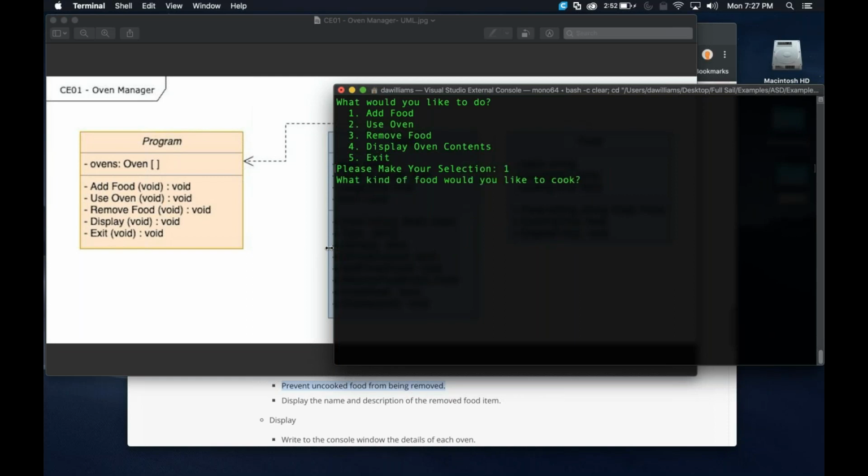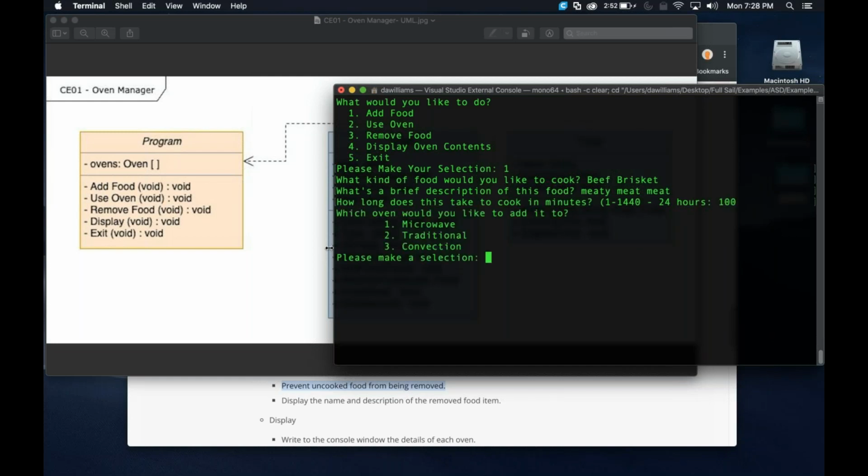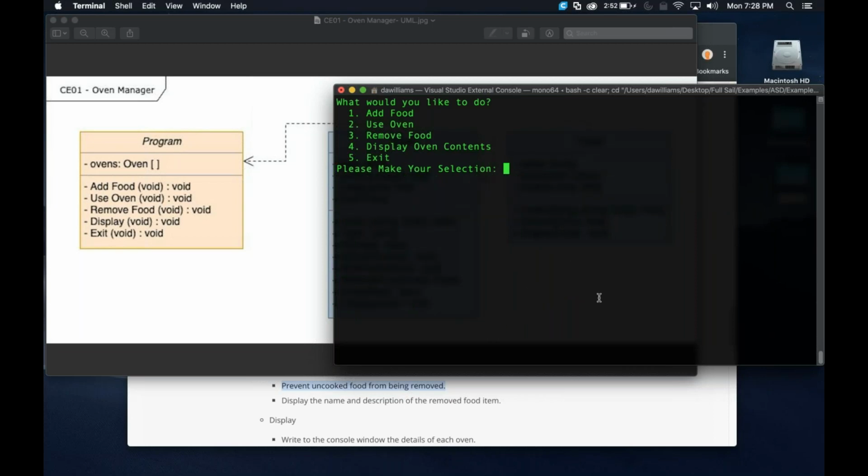Let's go ahead and try something in the microwave. So I'm going to do add food. What are we going to cook? I'm going to say some beef brisket. Brief description, how about maybe meat. There you go. Meat. And how long does it take to cook? Let's say this one takes 100 minutes. And we're going to put it in the microwave. All right. So we have beef brisket inside of there and meat. Oh, I just noticed something actually wrong. Do you guys notice it's not actually displaying the full thing? Because I typed in beef brisket and it only typed out beef. So make sure yours types out everything.